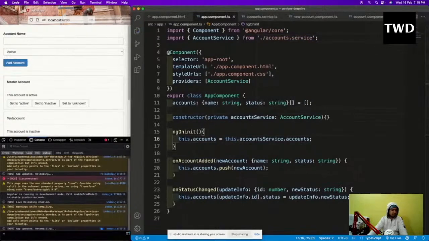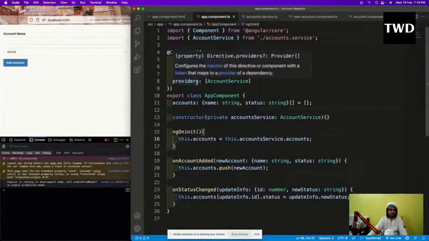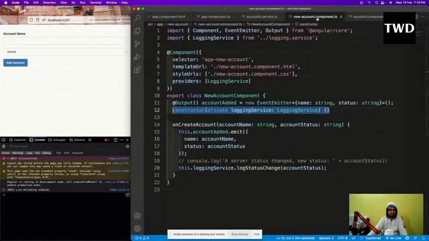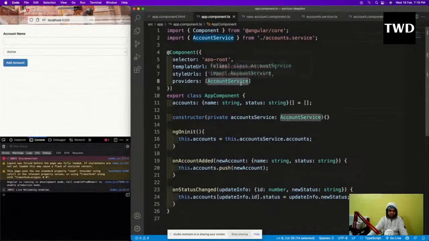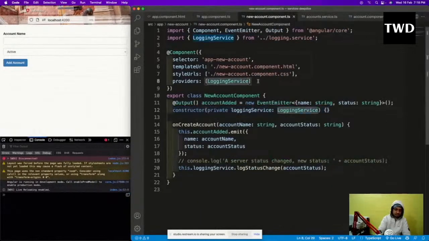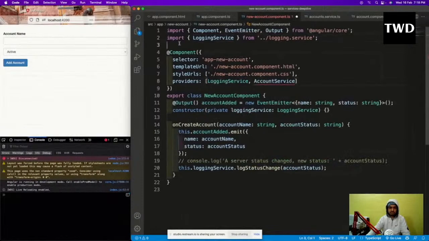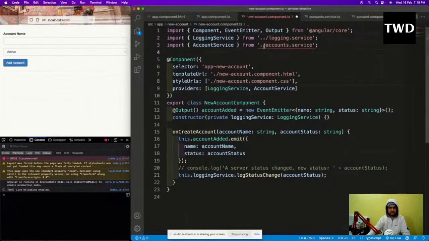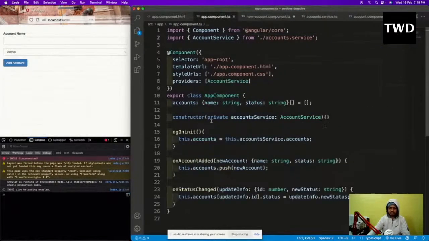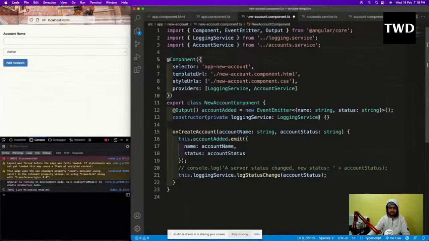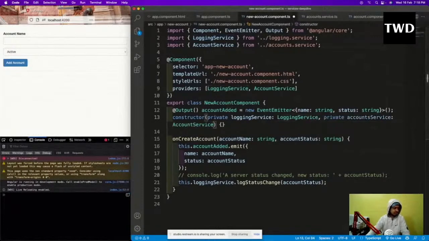Now we are also going to use this in the new account component. I'll go here, and see, the logging service is already there. Let me have this also, comma, AccountService, and we have to have this account service here. Let me copy again from here. So constructor, private accountService, comma, okay, where is this? Okay, here it is, comma, private accountService.